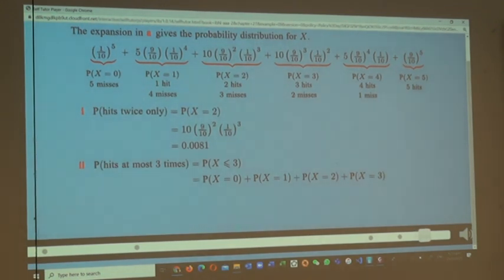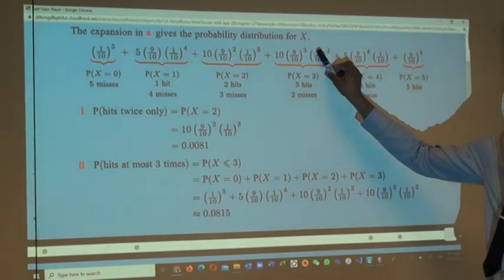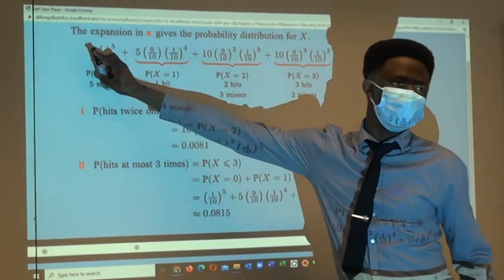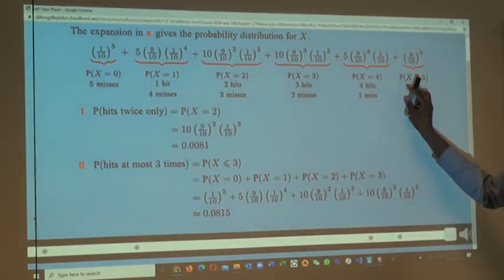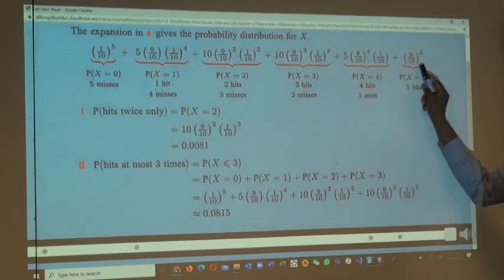But instead of that, you can tell me what else we can do for the last one. 1 minus the probability of x greater than or equal to, or greater than what? 3. Or greater than or equal to 4. So this is what you are adding, right? But you know that everything is 1. So it could just be 1 minus this.